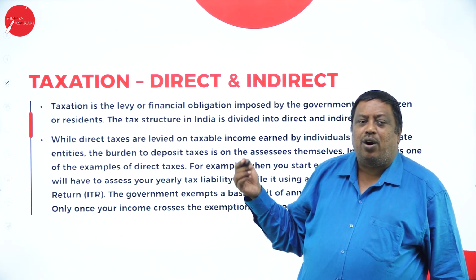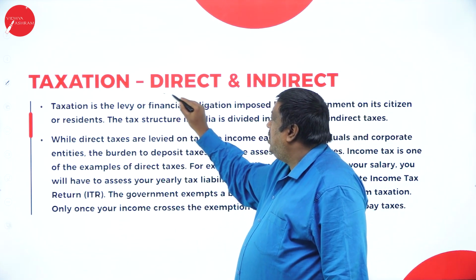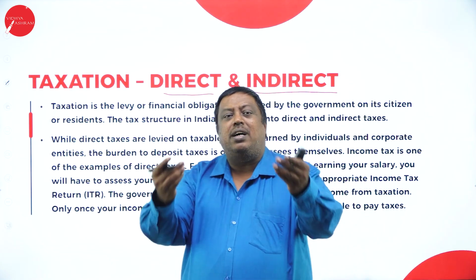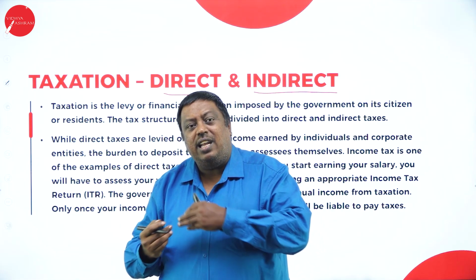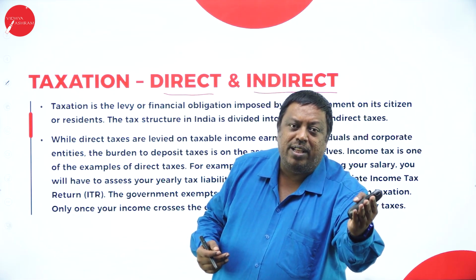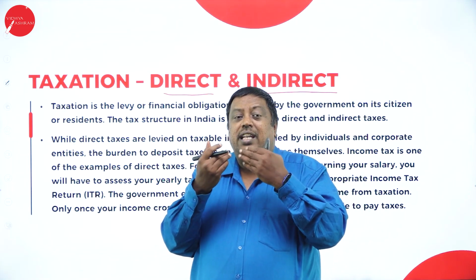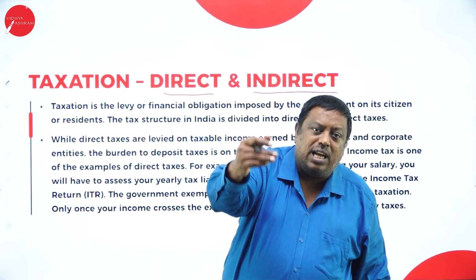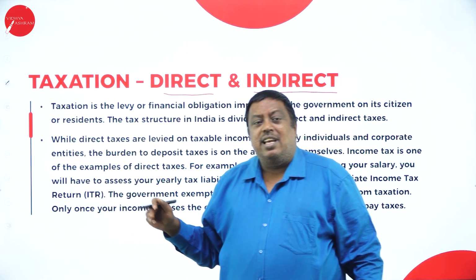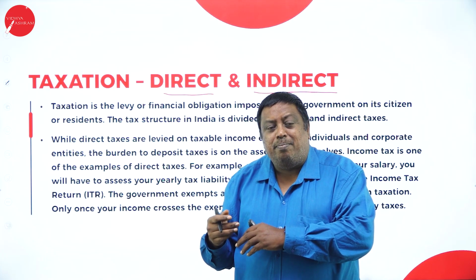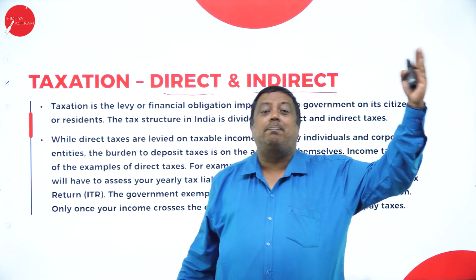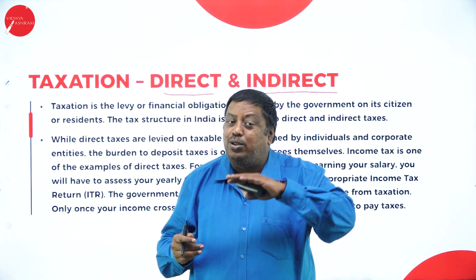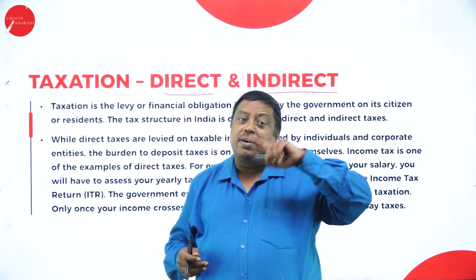So tax is a concept which has two divisions: one is direct and one is indirect. Direct is where I am earning a source of income and I am going to pay tax to the government. Direct means a person is earning income and is paying tax directly to the government. Indirect tax means a person is earning income, but the tax is paid by some other person.